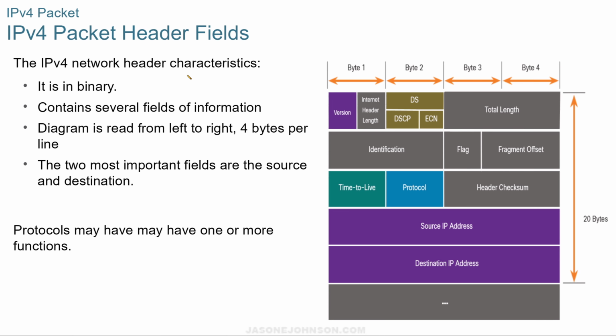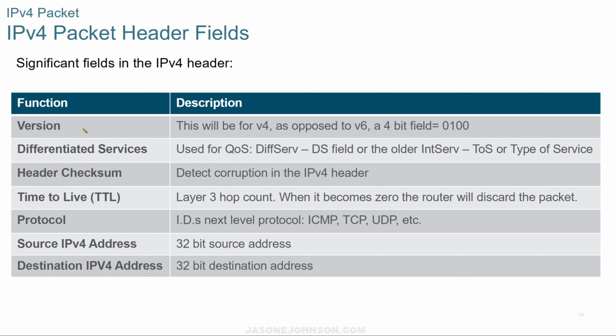The IPv4 network header has some characteristics to it. It is in binary. It contains several fields of information. The diagram is read from left to right, 4 bytes per line, and the 2 most important fields are the source and destination. And protocols may have 1 or more functions. There are some significant fields in the v4 header. It'll show you the version, which will be v4 as opposed to v6, a 4-bit field. The differentiated services, which is used for QoS. The header checksum. The time to live, a layer 3 hop count. When it becomes a 0, the router will discard the packet. Which protocol, the source, and the destination.